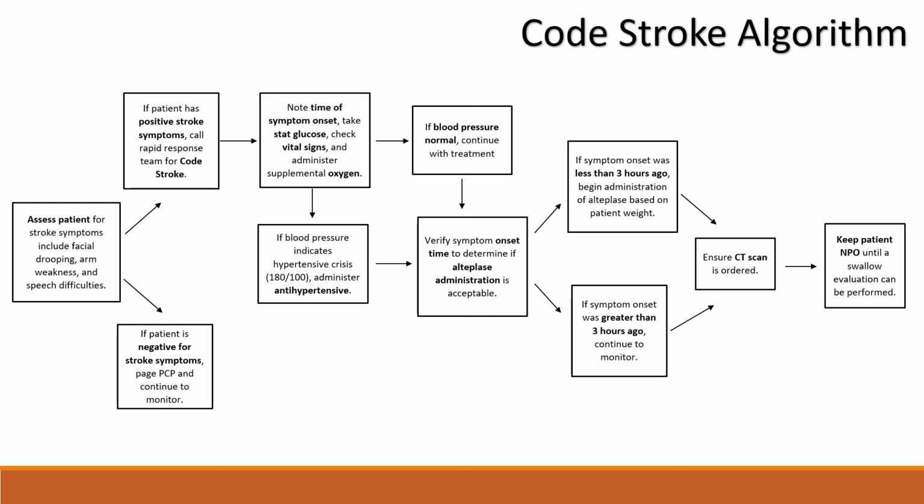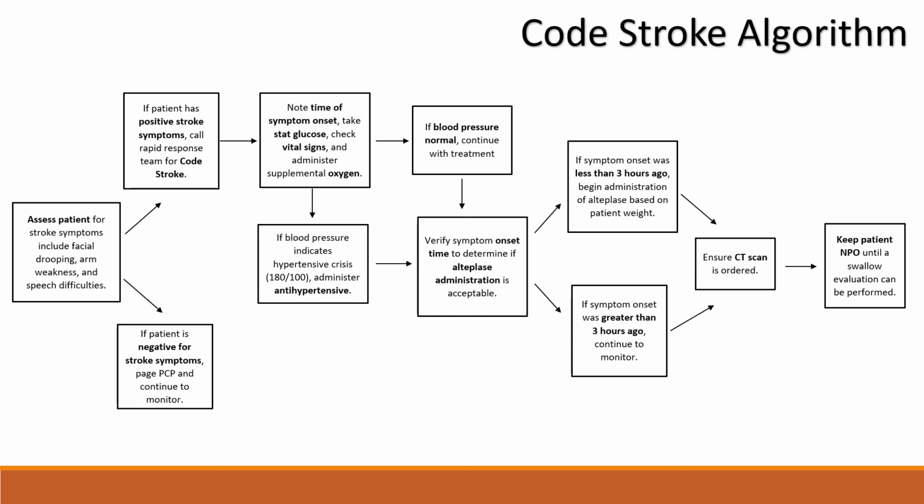So if the patient is positive, go ahead and call the rapid response team. If they are negative for stroke symptoms, just keep the primary care physician informed, but continue to monitor. We'll jump back up to the top for positive. You want to make sure you note the time of symptom onset. You can delegate out a stat glucose and check their vital signs, and be sure to administer supplemental oxygen. Focusing on the vital signs, we want to look to see if their blood pressure is normal. However, if their blood pressure is high, you want to be sure to administer an antihypertensive.